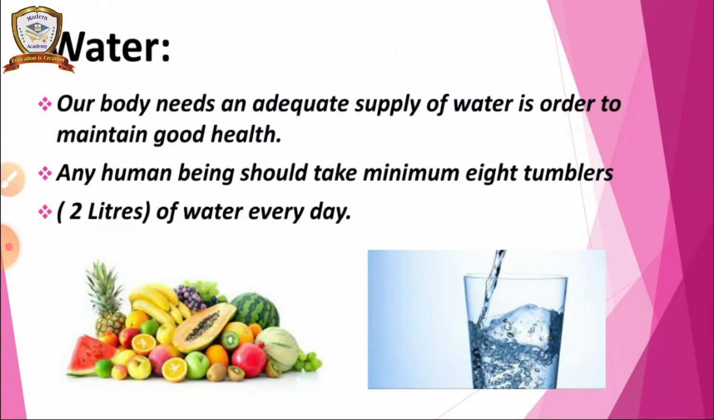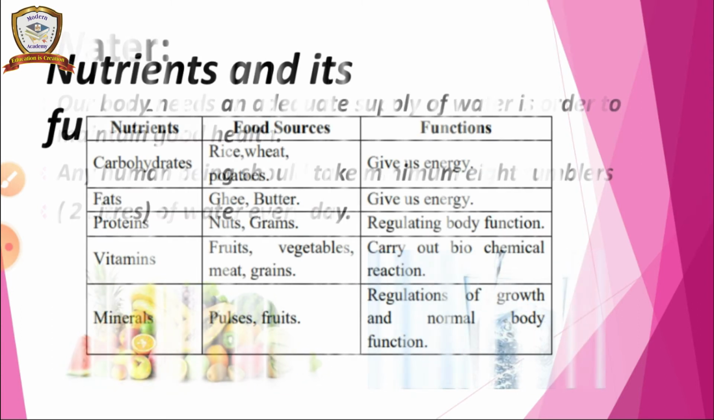And next one, water. A body needs an adequate supply of water in order to maintain good health. Any human being should take minimum 8 tumblers of water, that means 2 liters of water every day. Okay. So water is also important in our body. Water is also one type of component of food. So we get water from water, juices and fruits.